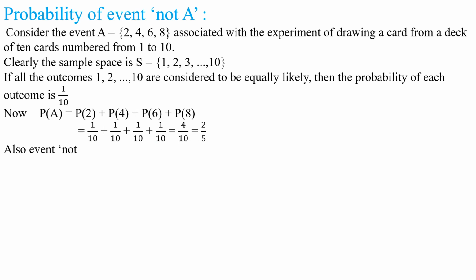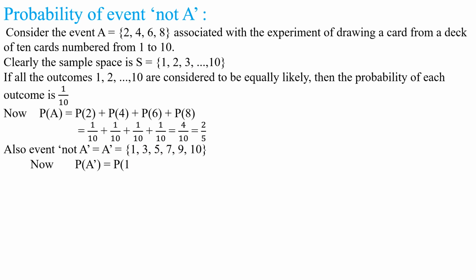Also, event not A is equal to A dash, that is set {1, 3, 5, 7, 9}. Do you remember that, my children? Complementary set. Yes. So here A dash, that is A complement, is nothing but A complement is equal to S minus A. Yes or no, my children? Then we get {1, 3, 5, 7, 9}. Understood this step, my children?